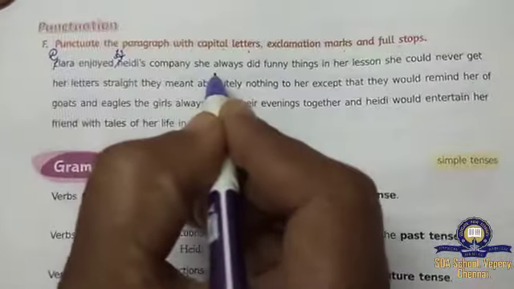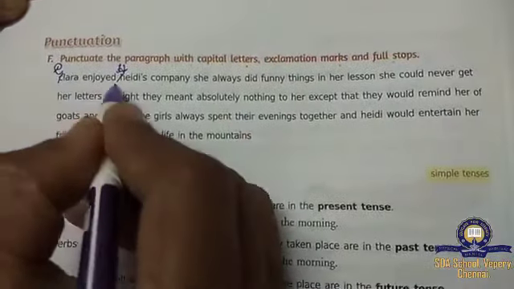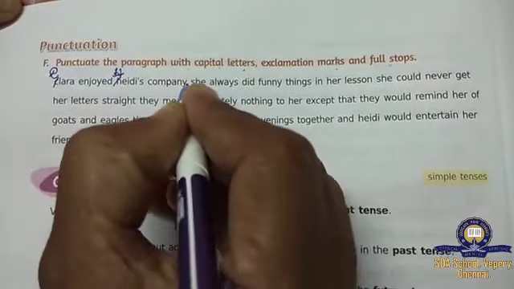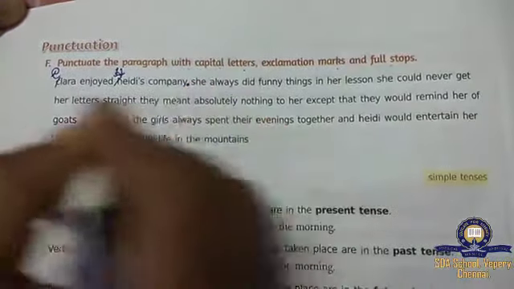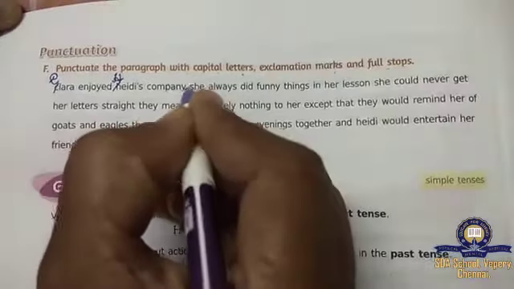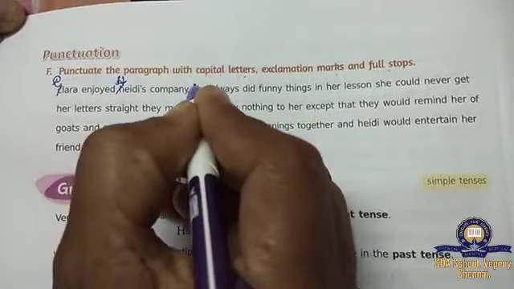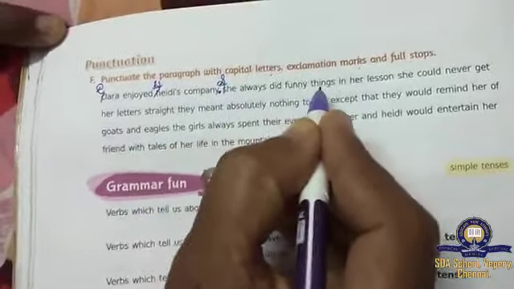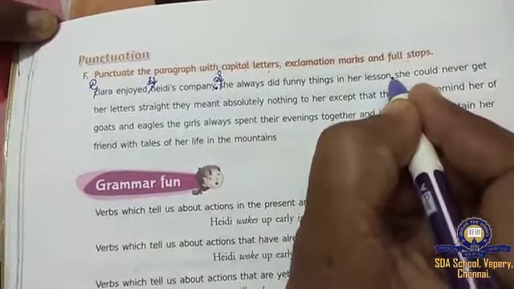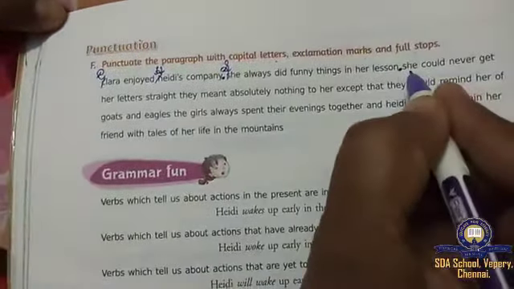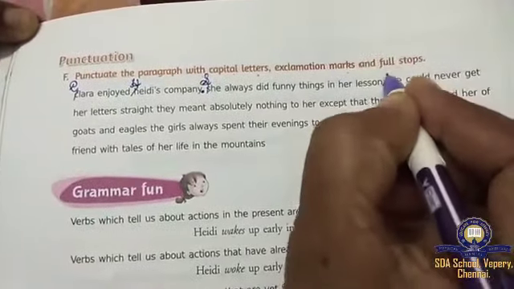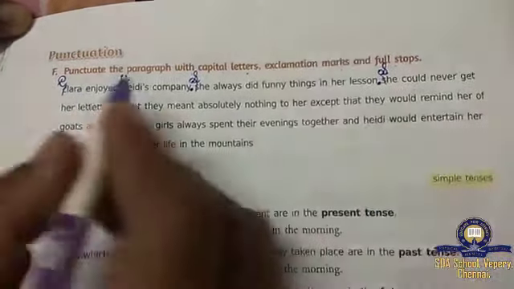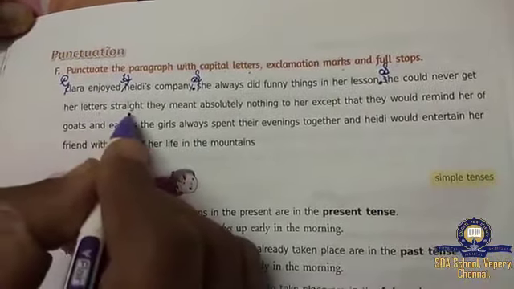Company. See, Clara enjoyed Heidi's company. So what you have to do, children, you have to keep one full stop here. This is a complete sentence. So after the full stop, automatically a capital letter will come. So she always did funny things in her lesson. Here also a full stop. After keeping the full stop, what will come again? Capital, yes. She could never get her letter straight.